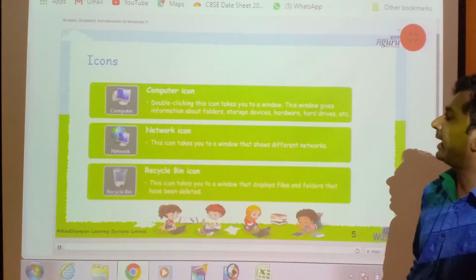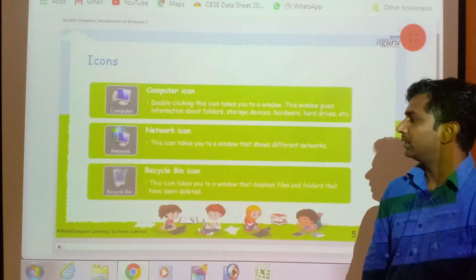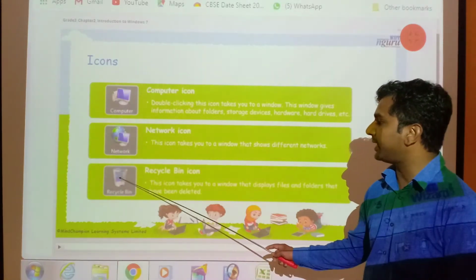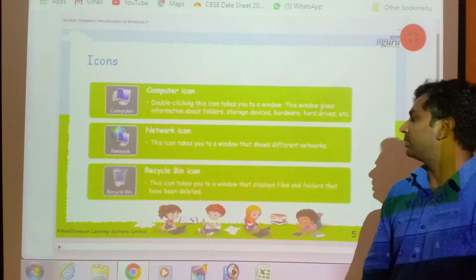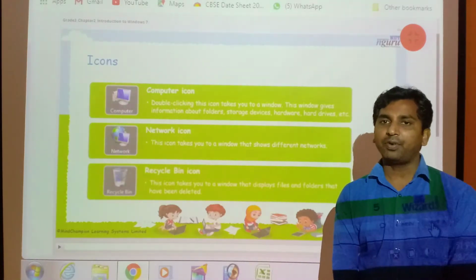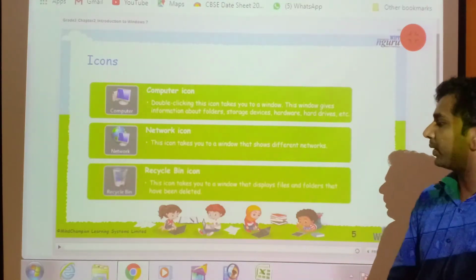This icon takes you to a window that shows different networks. Now next is recycle bin. This icon takes you to a window that displays files and folders that have been deleted.